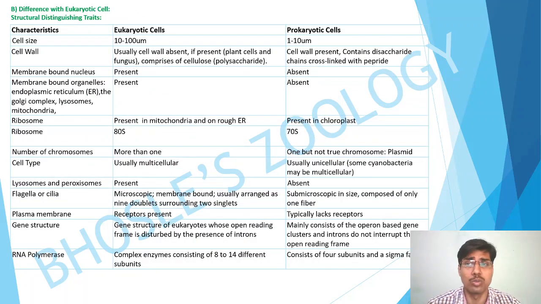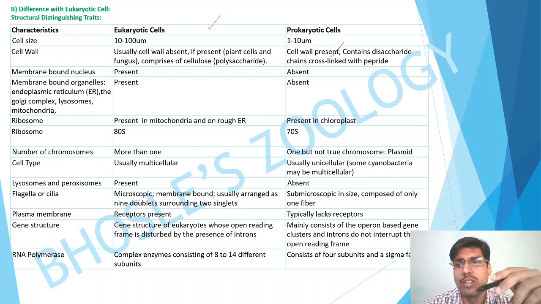So let's go through this quickly. They differ in cell size: eukaryotic cells are around 100 micrometers, while prokaryotic cells are smaller. The cell wall is usually absent in eukaryotes and present in prokaryotes. A membrane-bound nucleus is present in eukaryotic cells. Other membrane-bound organelles like endoplasmic reticulum, Golgi, and lysosomes are present in eukaryotes, but absent in prokaryotes.